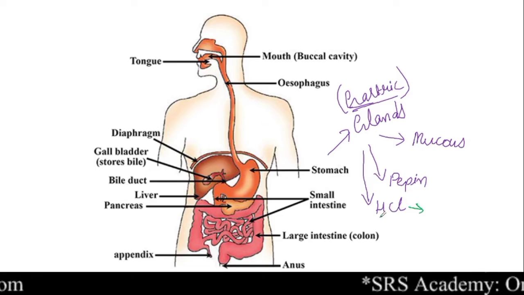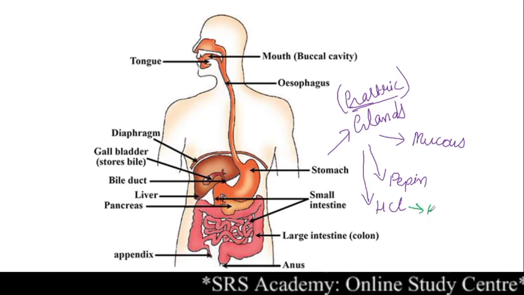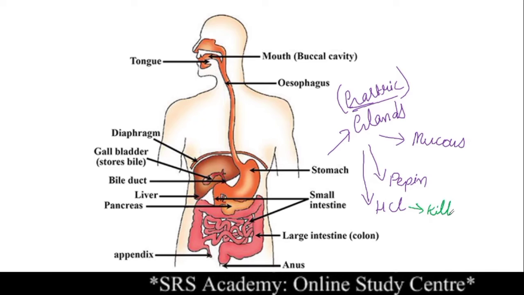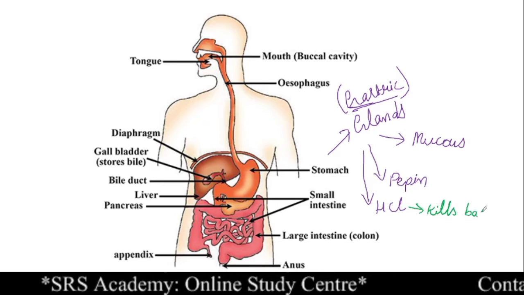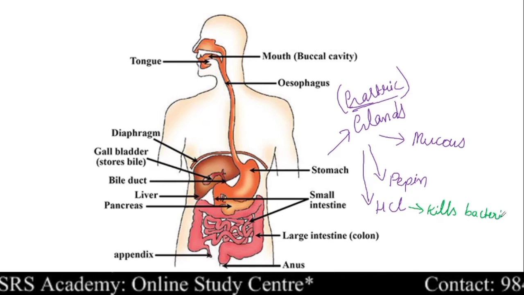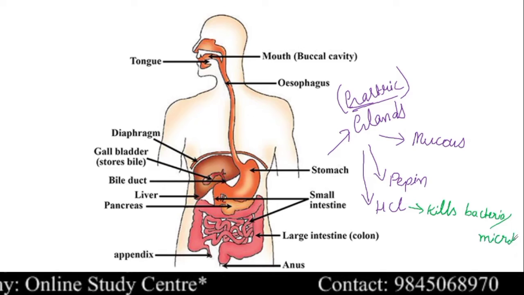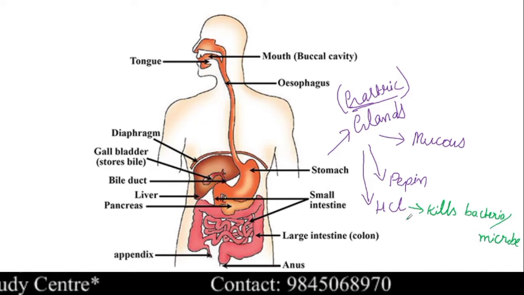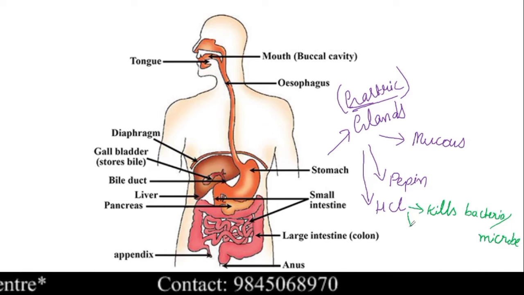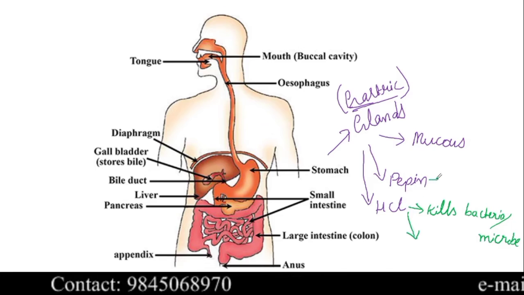We know that hydrochloric acid kills bacteria. This is a major function of the HCl present in your stomach. It kills bacteria or microbes, right? So this is the function of hydrochloric acid. Along with this, one more function of the HCl is, see here, we have pepsin.